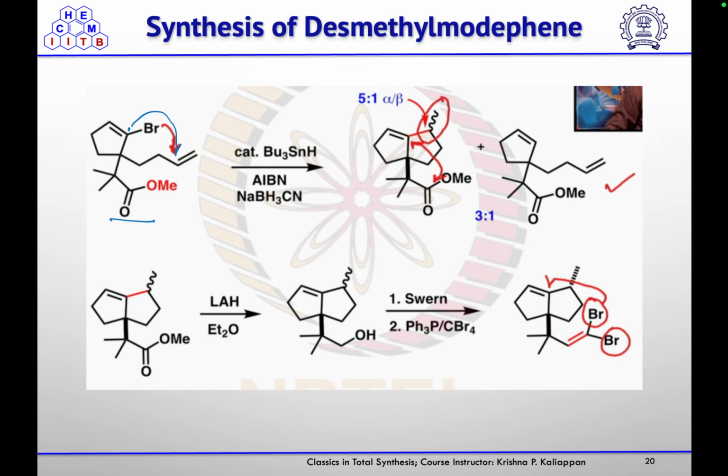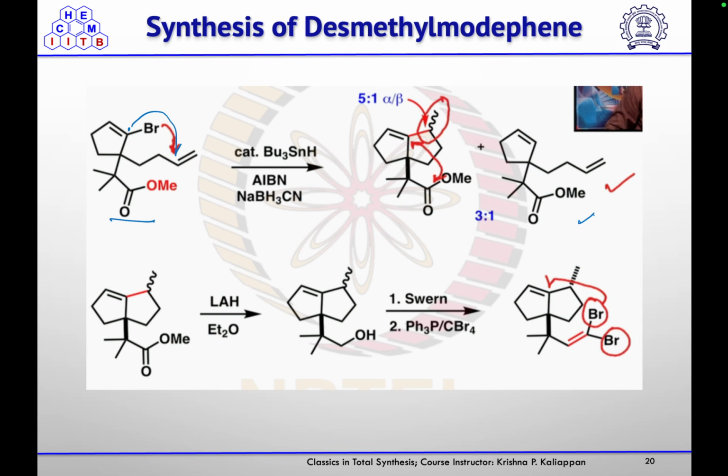So in this case, the methyl that is forming, they are getting as a 5:1 mixture of alpha and beta, and the other product they are getting is just where the hydride is attacking at this position and the bromide is leaving.